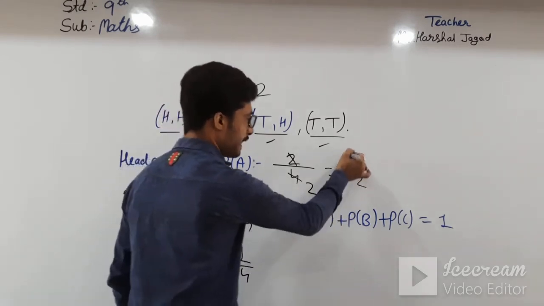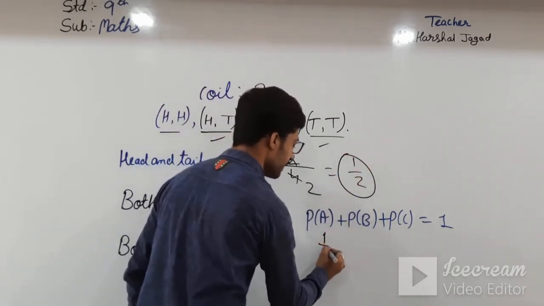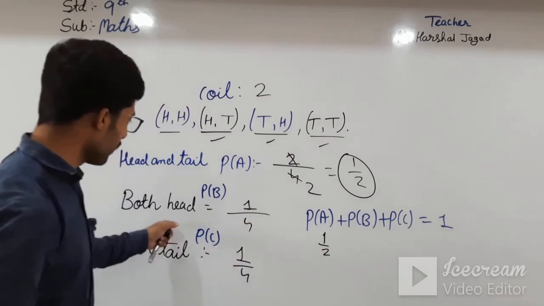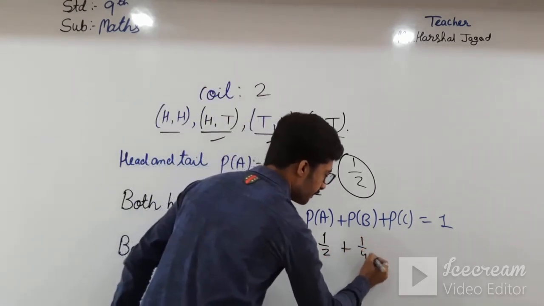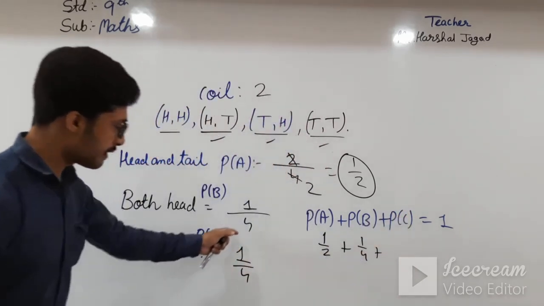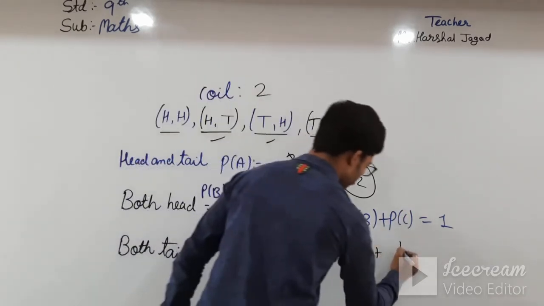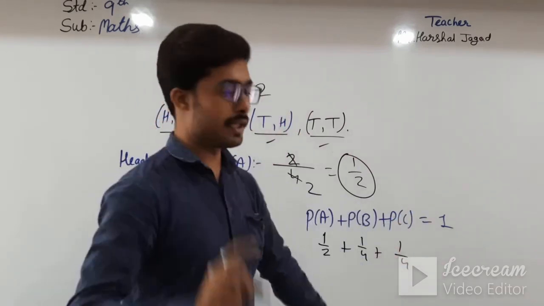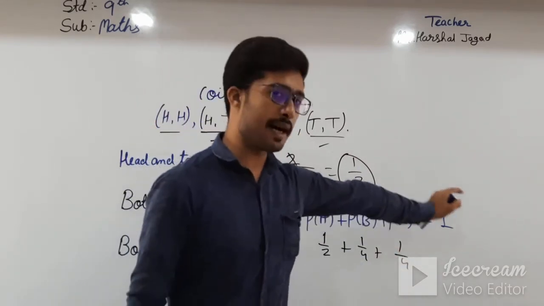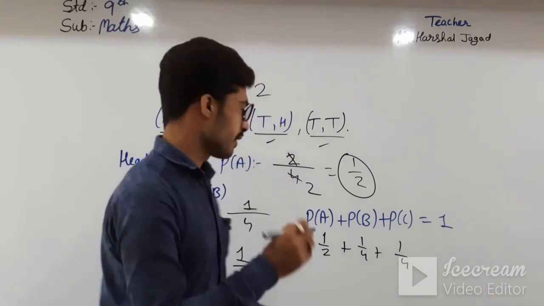P of A is 1 by 2. Then P of B is 1 by 4. Then P of C is 1 by 4. The answer must be 1, LHS is equal to RHS.